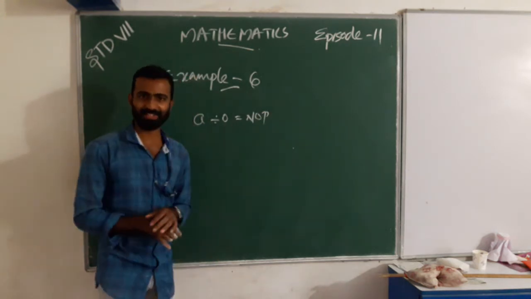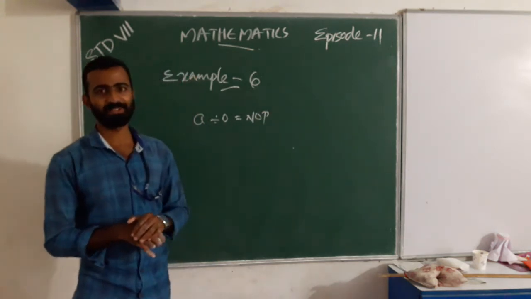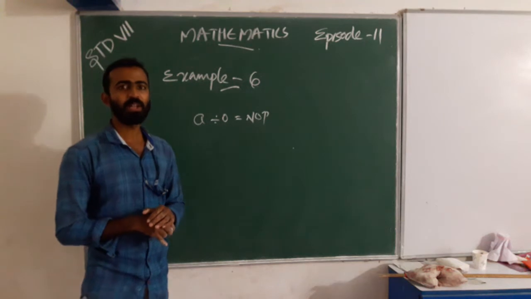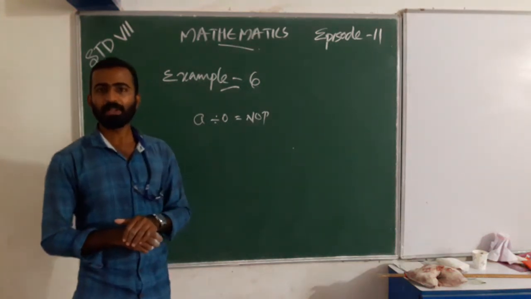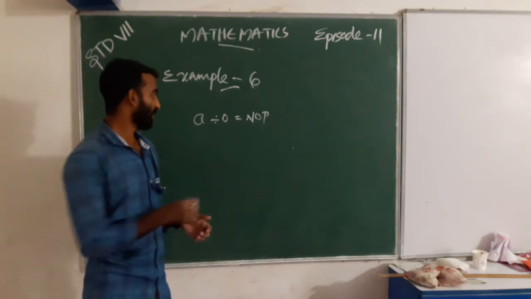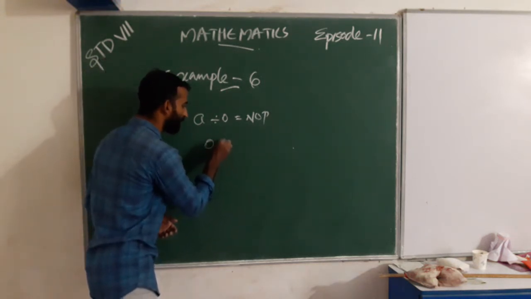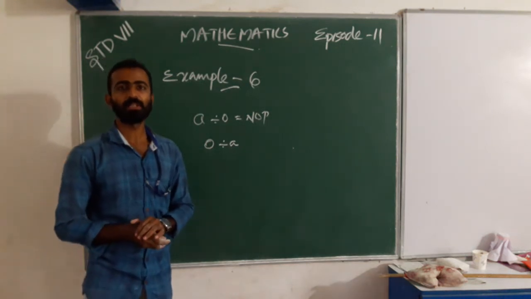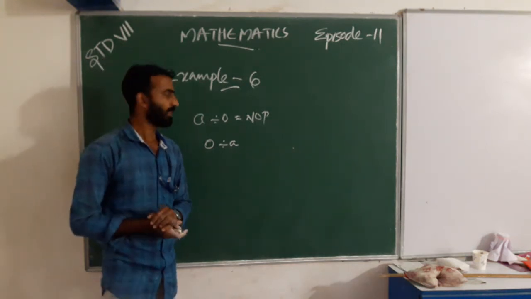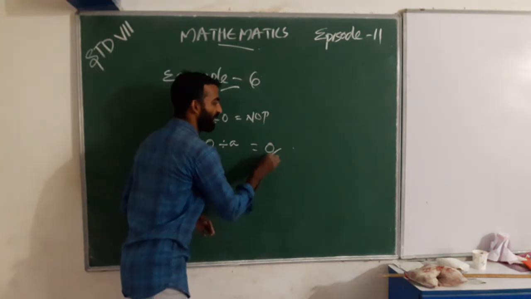In the previous class we studied that. One more question. What is 0 divided by a? What is the answer? Anyone can say? The answer is 0.